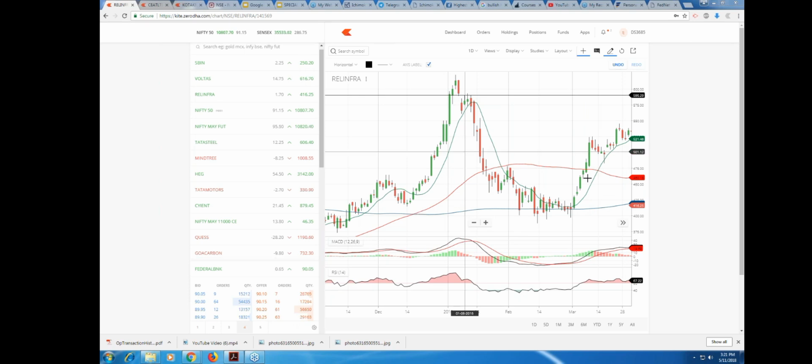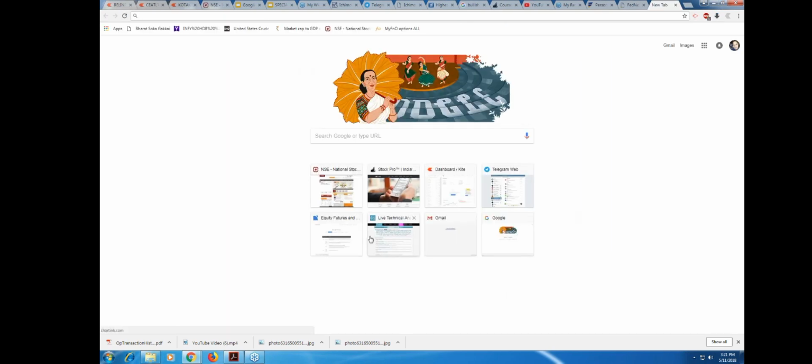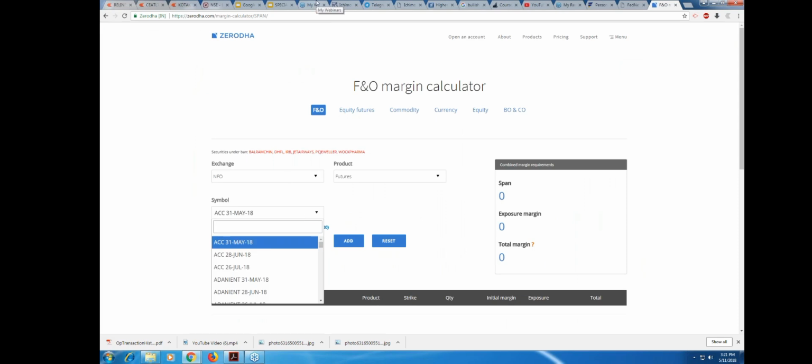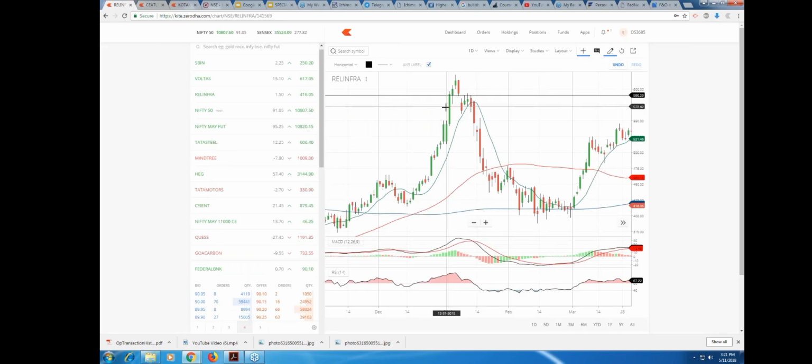You want to know how much is the lot size of Reliance Infra, and this is about 100 something points. You can see FNO Reliance Infra. The lot size is 1300. And how many points do we get from here? From 590, it has come down to 418, right? Or if we take even 400, it touched even 400. So that means 190 points.